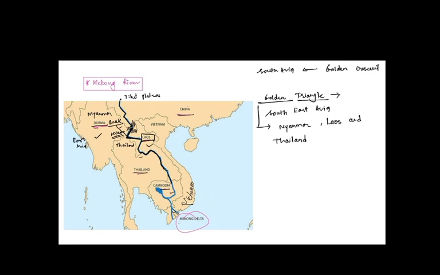Finally, it is coming into Cambodia, through which it is flowing in the interiors of Cambodia. And finally, the river is entering Vietnam. Before entering Vietnam, the river has its first distributary, the Bassac River. Here the Mekong River is forming the Mekong Delta in Vietnam.